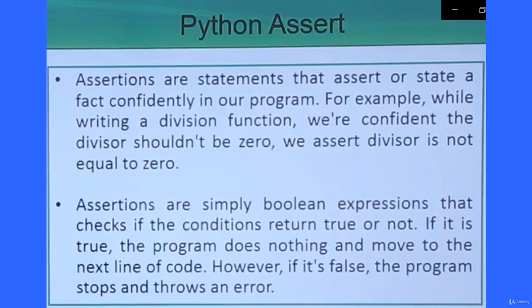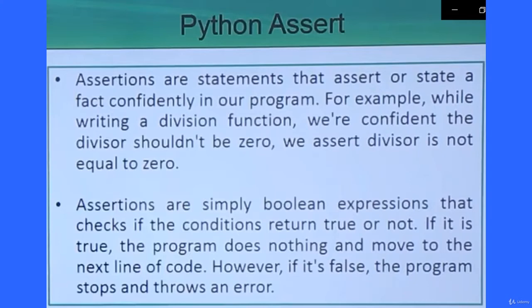Assertions are simply Boolean expressions that check if the condition returns true or not. So if it is true, the program does nothing and moves to the next line of the code. However, if it is false, the program stops and throws an error. So that is the basic principle of assertion.